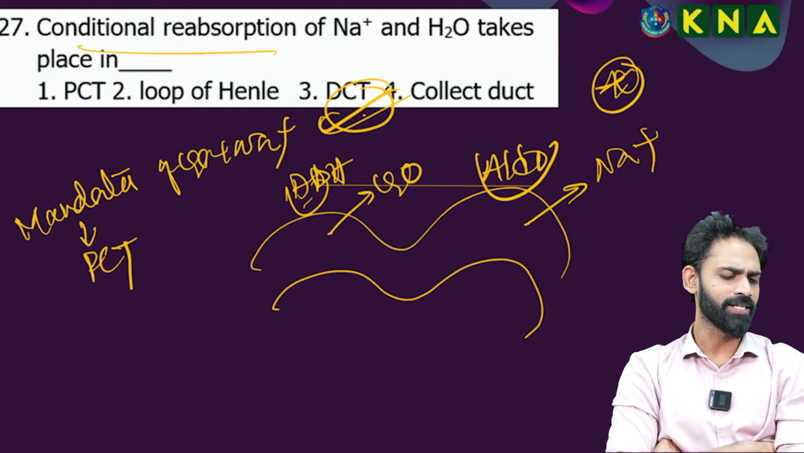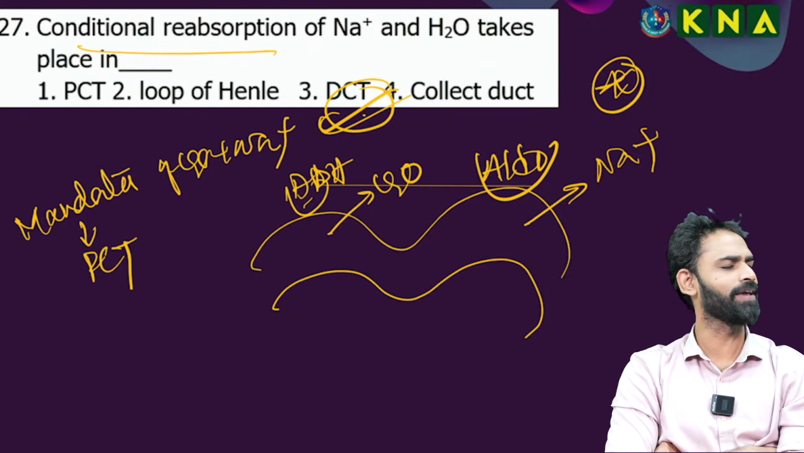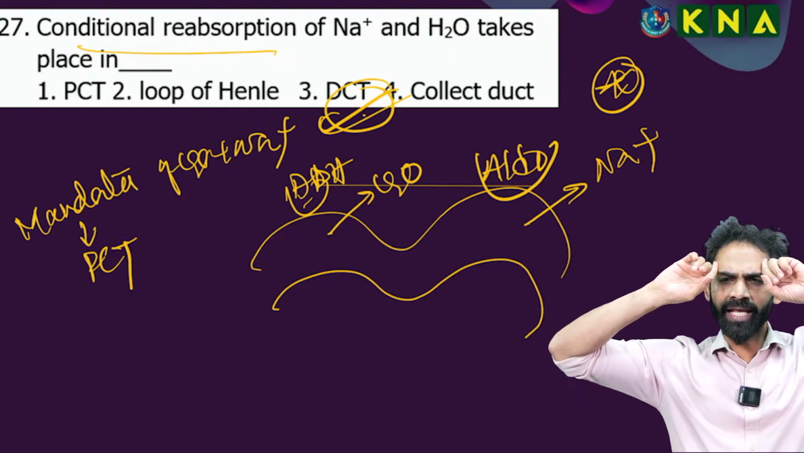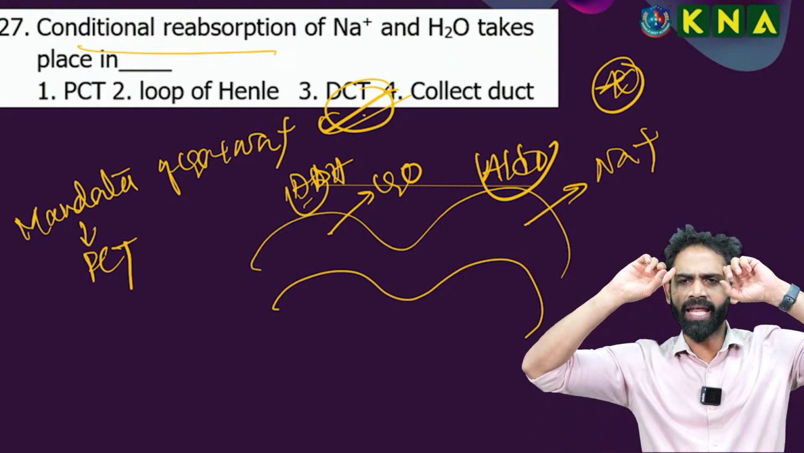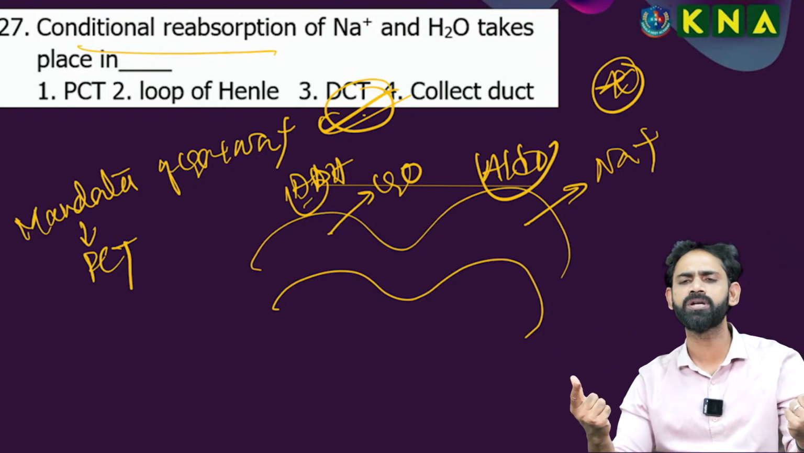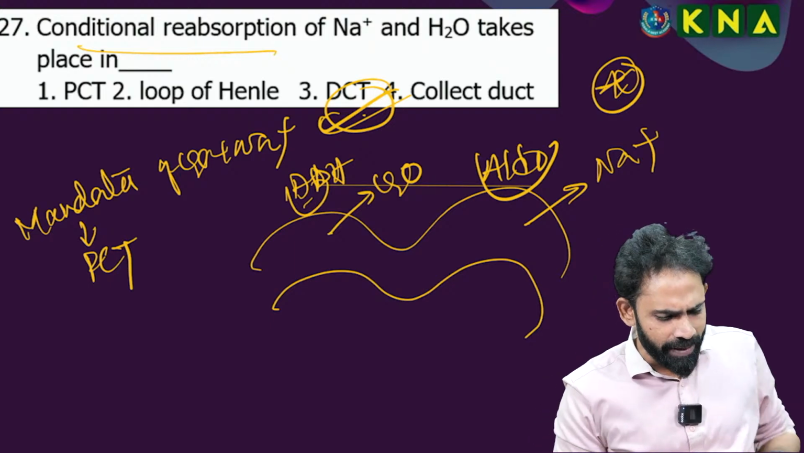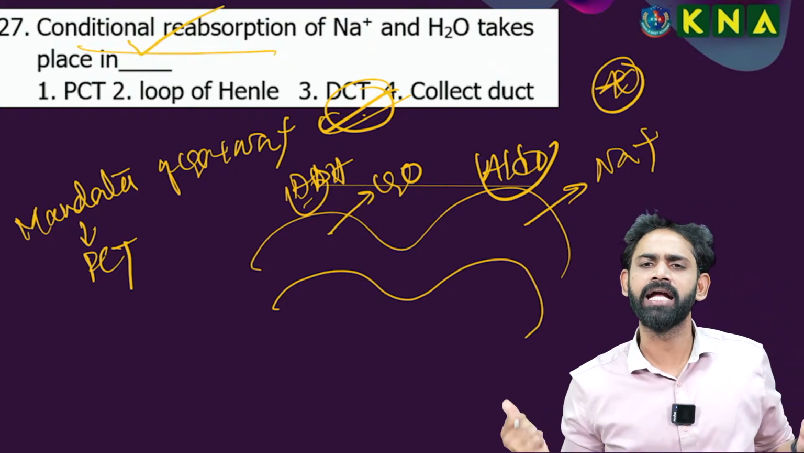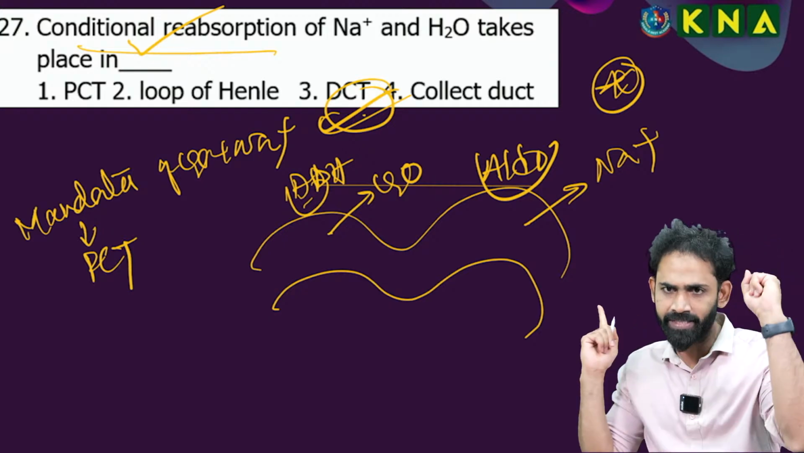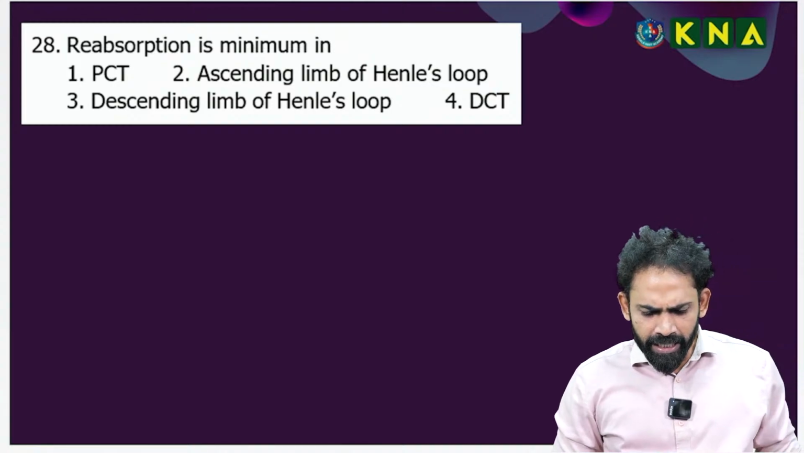Just like some persons who stay online but will not comment, they will not tell the answer, they just observe. Silence. So when there is ADH and when there is aldosterone, then only DCT is involved in the reabsorption of water and sodium. That is why I am going for conditional reabsorption. Where is the mandatory reabsorption of water and sodium? PCT.